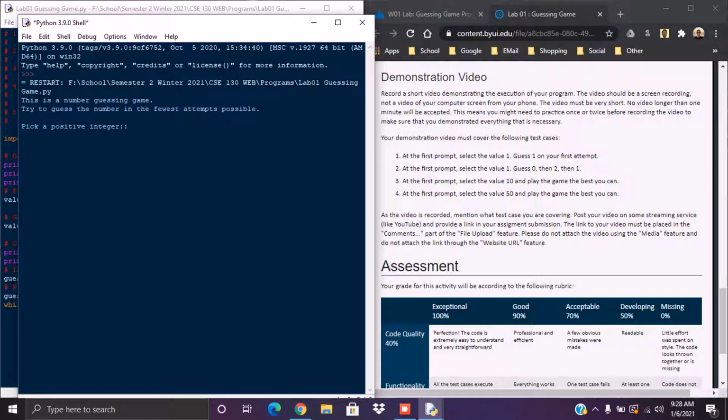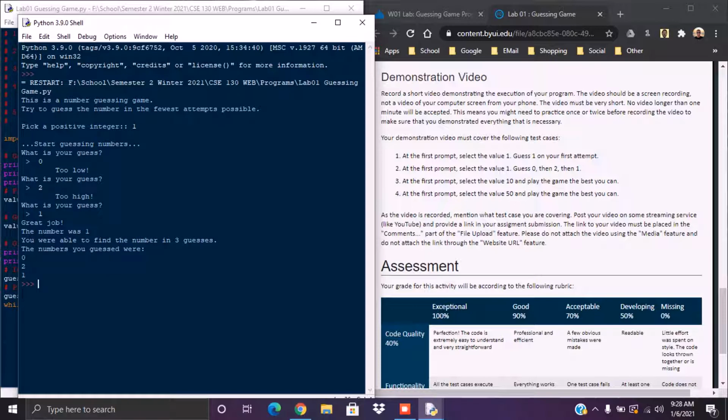We'll run the next one. So let's select 1. We'll enter 0. It's too low. We'll enter 2. It's too high. We'll guess 1. Perfect. Got it.